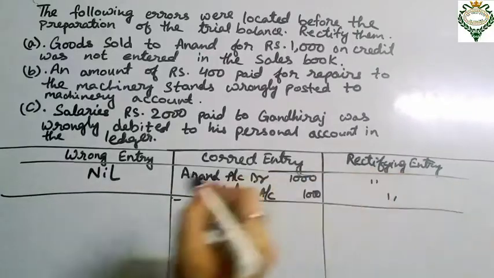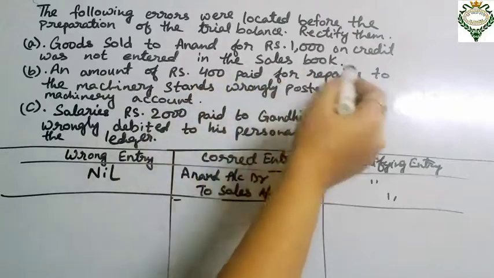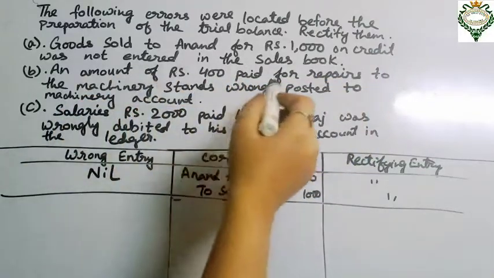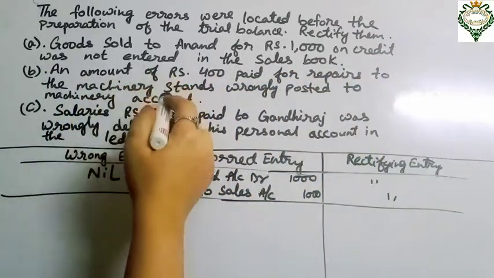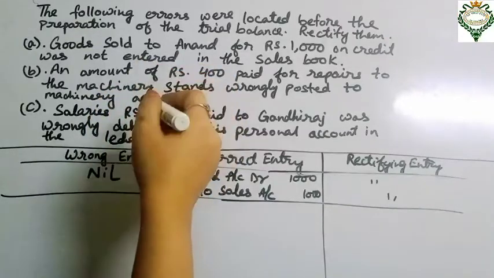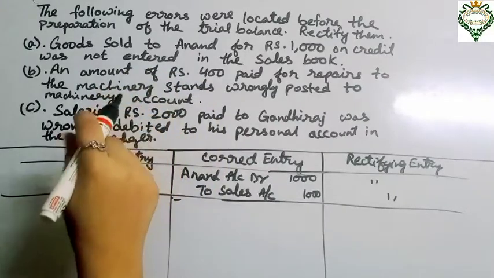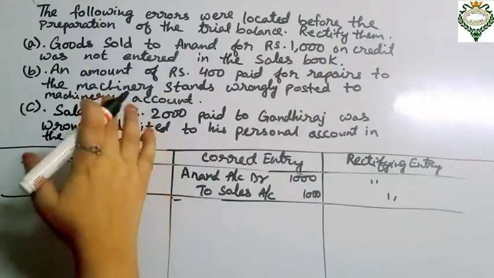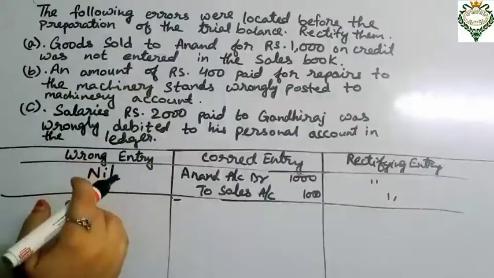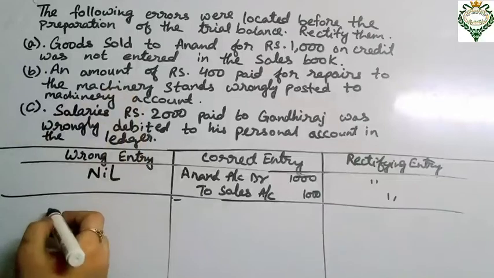Next one is an amount of rupees 400 paid for repairs to the machinery was wrongly posted to the machinery account. So in this case, the amount paid for repairs to machinery has been wrongly posted to machinery account. The error is only in posting, which means it is a two-sided error. So first we put the wrong entry that has been recorded in the account.